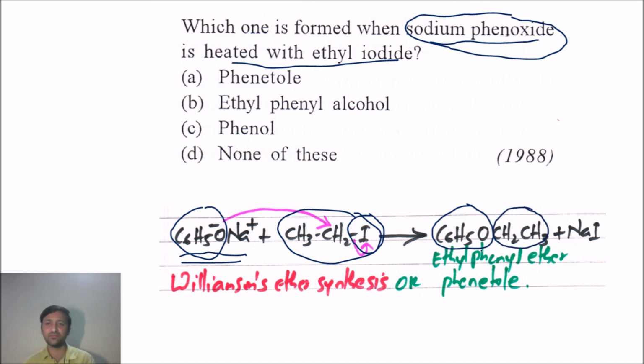So I get formation of an ether. We can take the name of this ether as ethyl phenyl ether, or another common name for this is phenetole. The options are given here with phenetole, so the right answer is option A. And the name of the reaction is Williamson's ether synthesis.